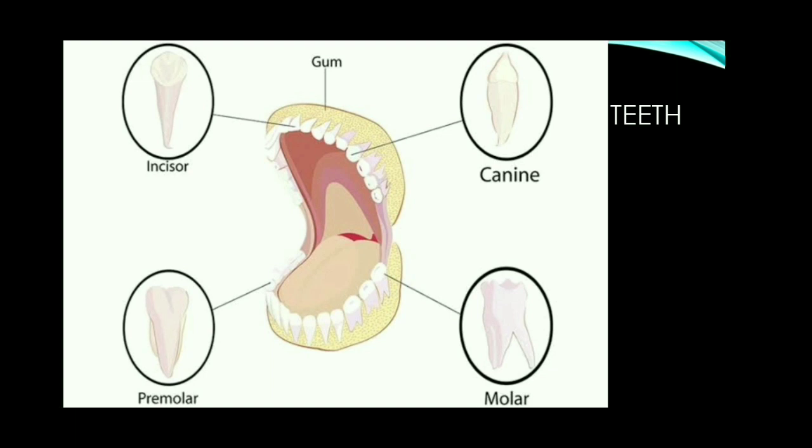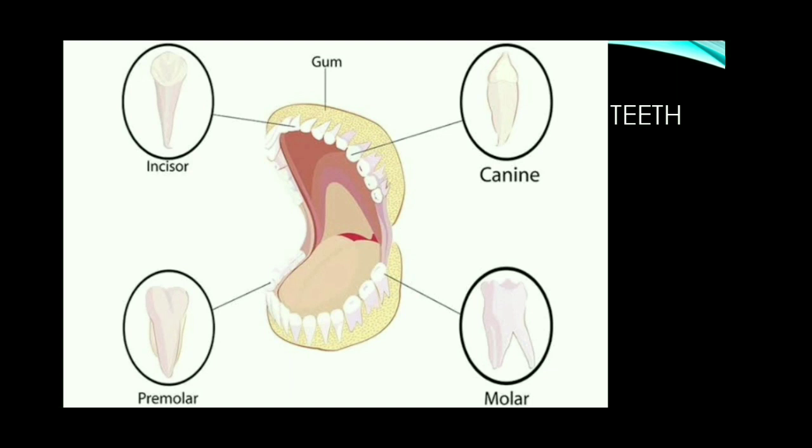Next to incisors, the sharp and pointed teeth are there. They are called canines. There are 2 canines in each jaw. Upper jaw 2 canines and lower jaw 2 canines. Totally 4 canines are there. Since they are sharp and pointed, they are used for tearing and piercing the food.